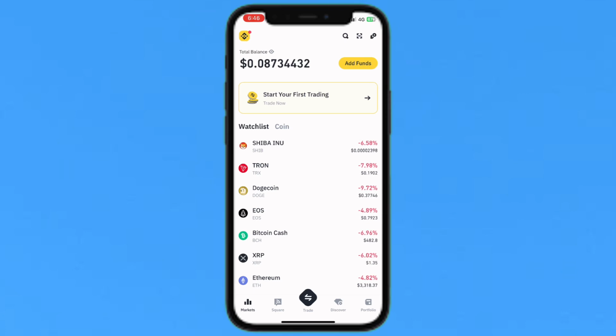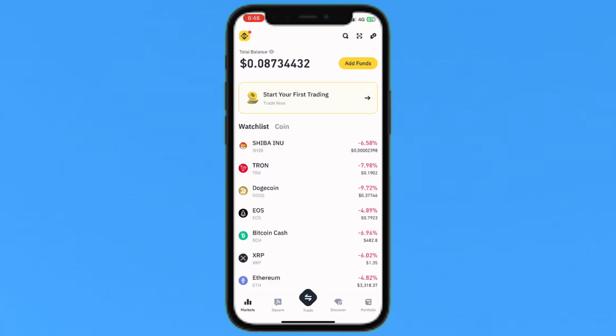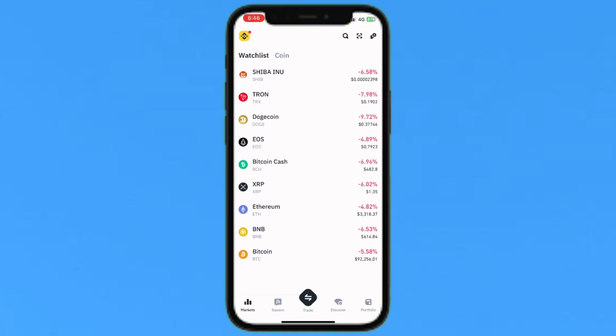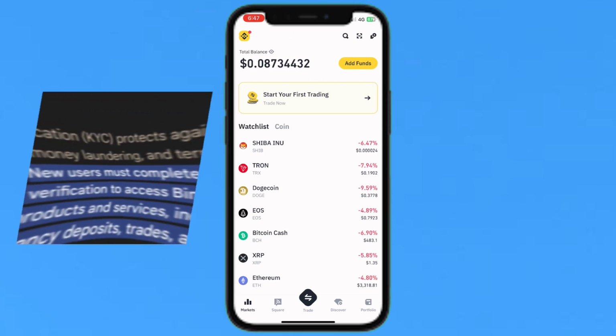So can I open a Binance account without KYC? Creating a Binance account without completing KYC verification is possible. However, this will limit your access to the platform's features. Without KYC, you will be unable to engage in buying, selling or trading crypto, among other restrictions. So I think you must complete KYC verification, because it's important.